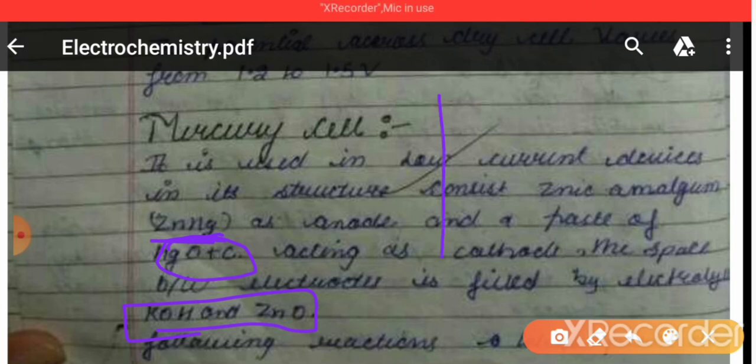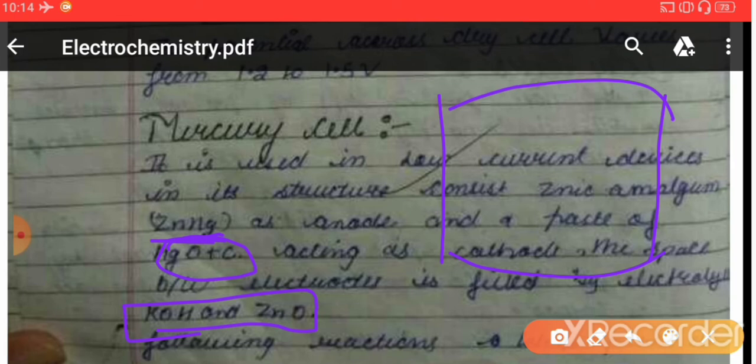It means simply what we can consider that there is zinc amalgam, which is acting as anode, and HgO plus C is acting as cathode.